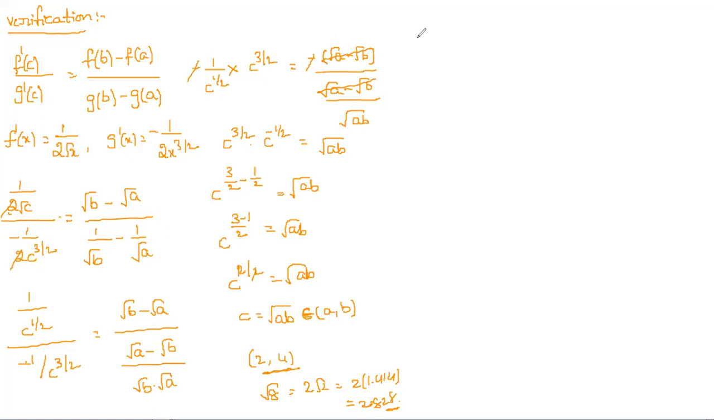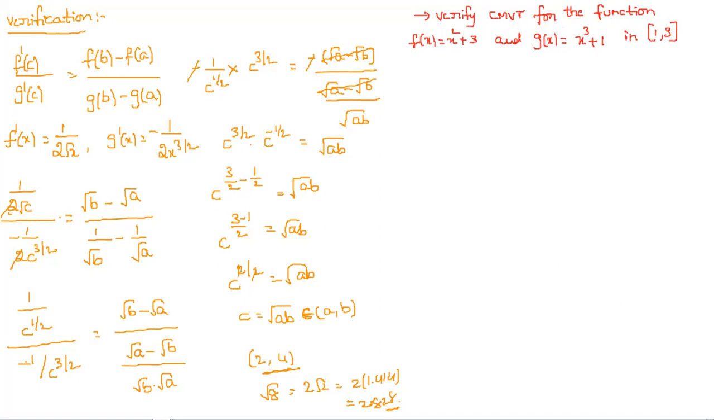Let us see the next problem. Here it is having: verify Cauchy's mean value theorem for the function f of x is equal to x square plus 3 and g of x is equal to x cube plus 1 in the interval 1 comma 3. So these are the functions they give.